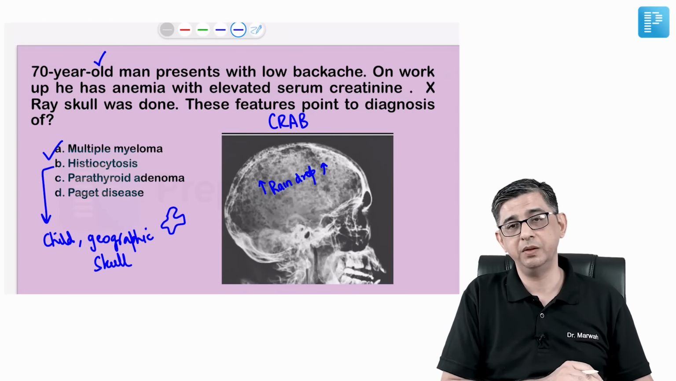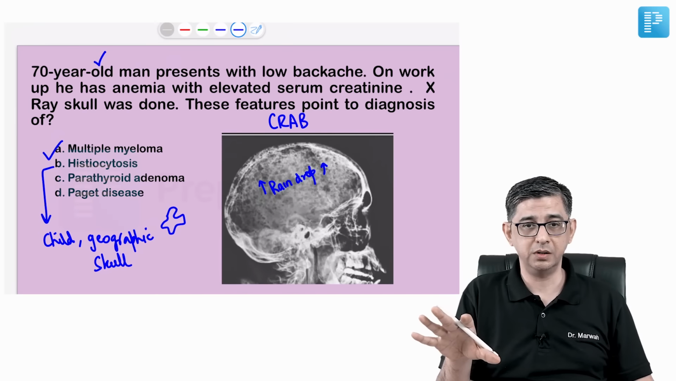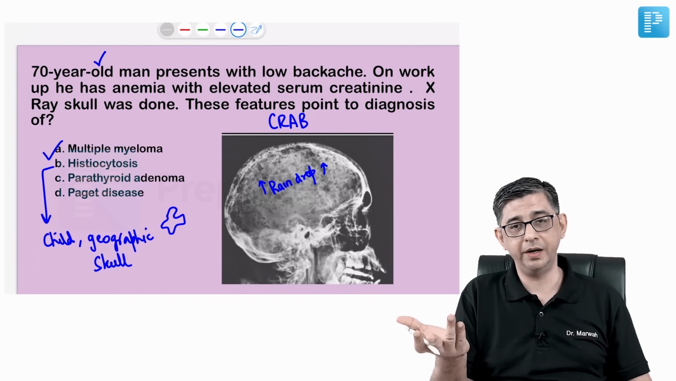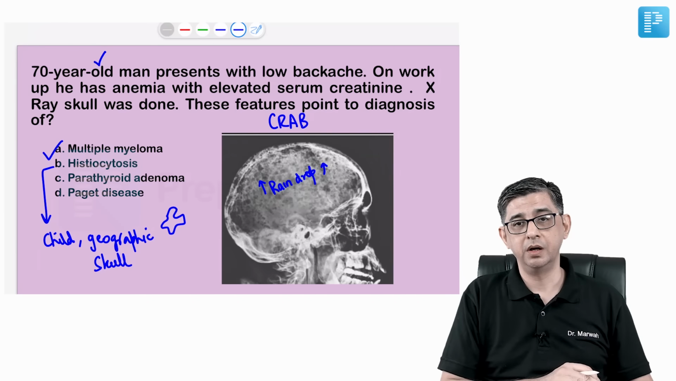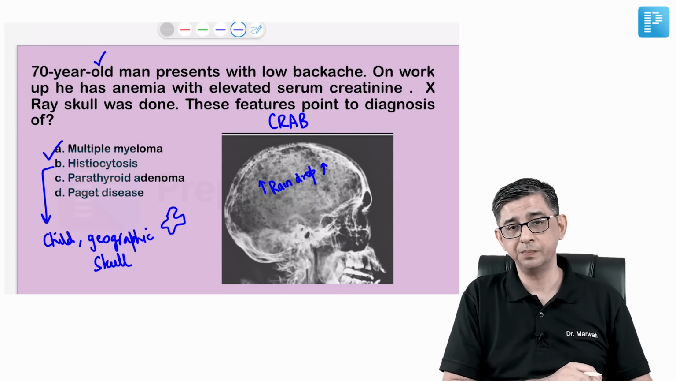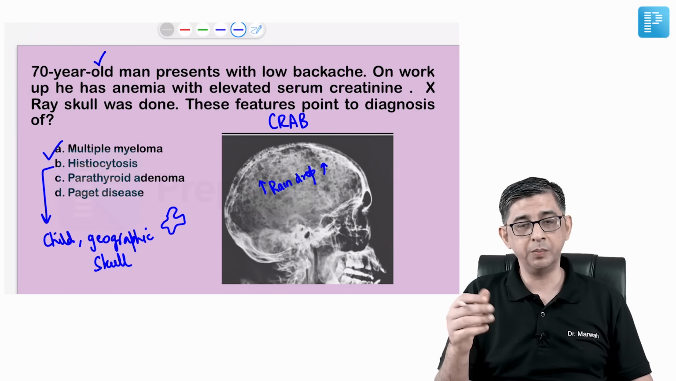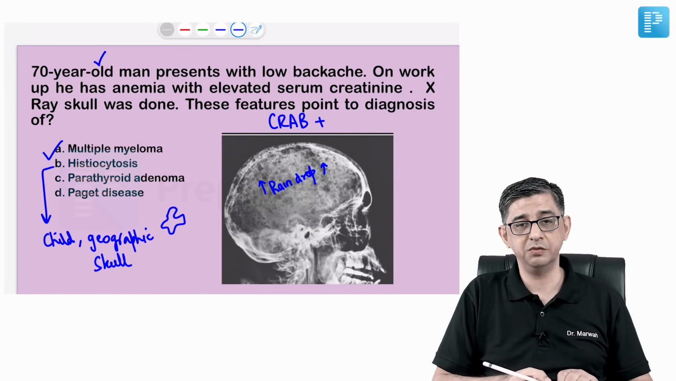Parathyroid adenoma can have a pepper pot skull. That's okay, because PTH is high, so lytic lesions can be present. But in parathyroid adenoma, creatinine will not be elevated. Parathyroid adenoma will not have anemia, there is no description of low backache, and parathyroid adenoma can occur in young age also. So considering the age group of the patient along with the features of CRAB given in the question, the answer is well justified.